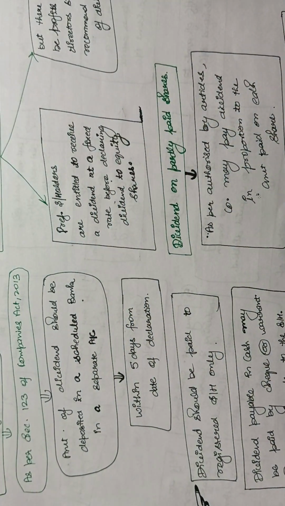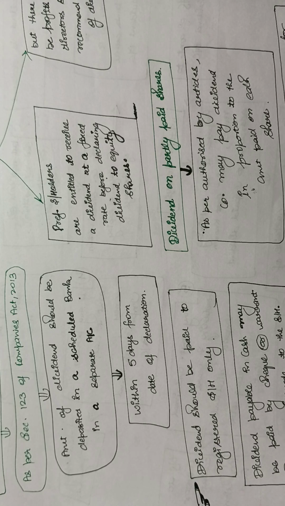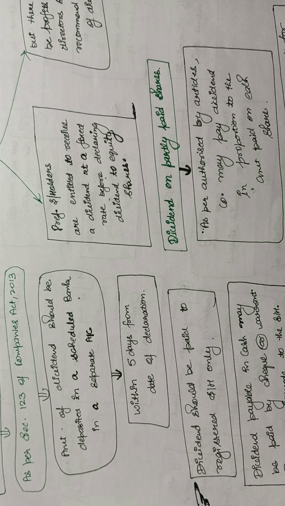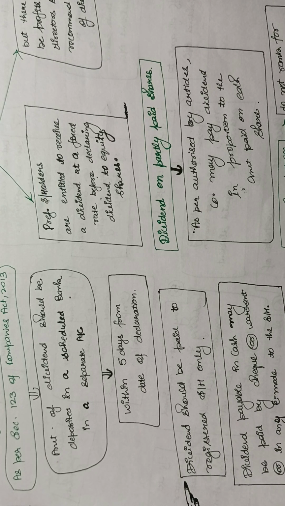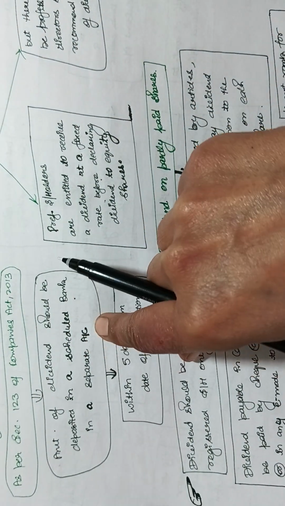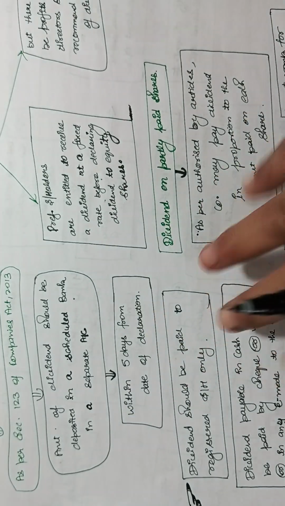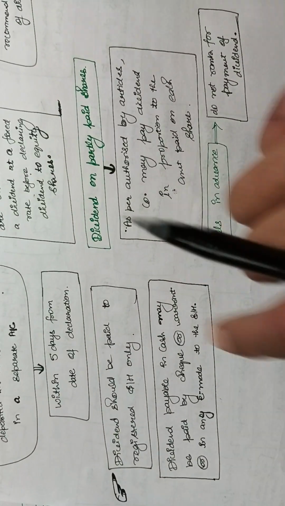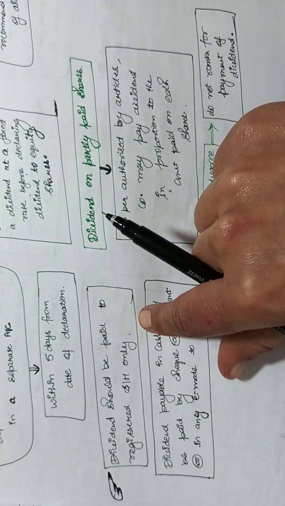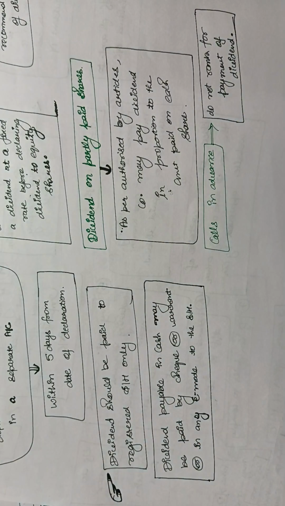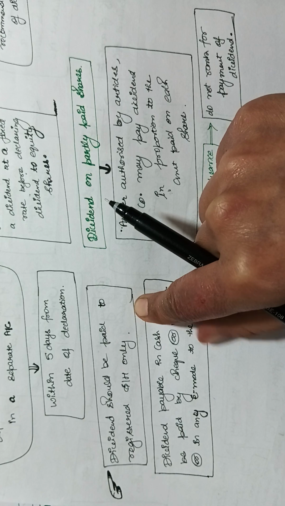First of all, what is the process of declaration of dividend? That dividend is proposed in the board meeting, and then it is approved, and after the approval, the dividend should be deposited in a scheduled bank in a separate account within 5 days from the date of the declaration. Okay, and dividend should be paid to registered shareholders only.